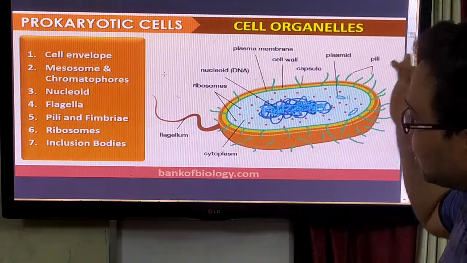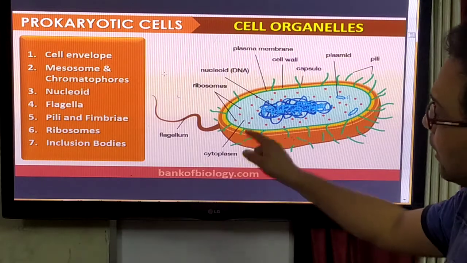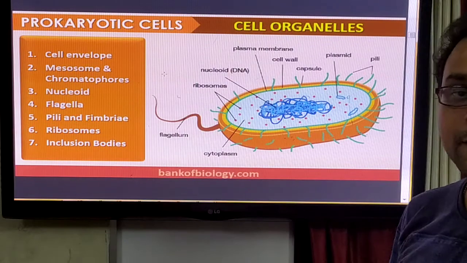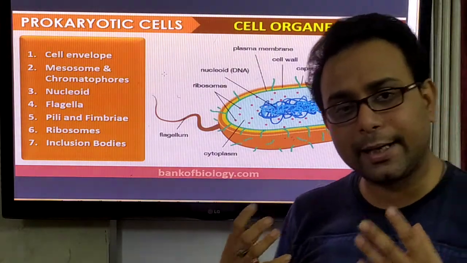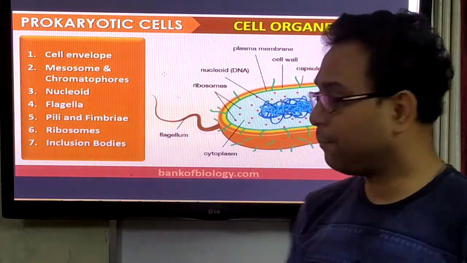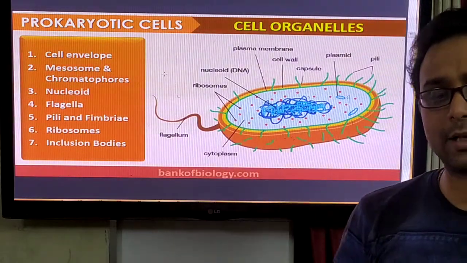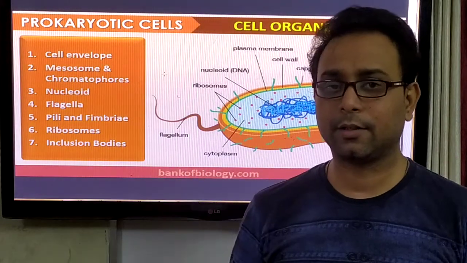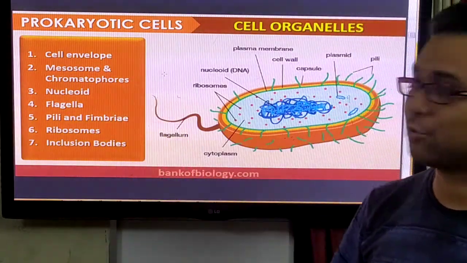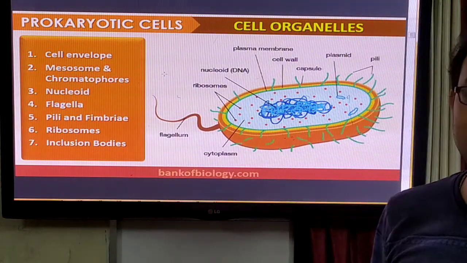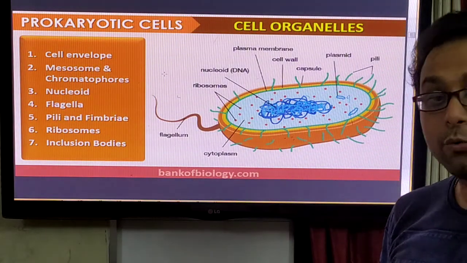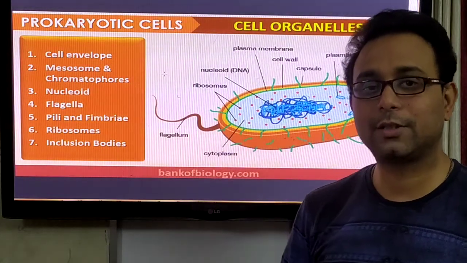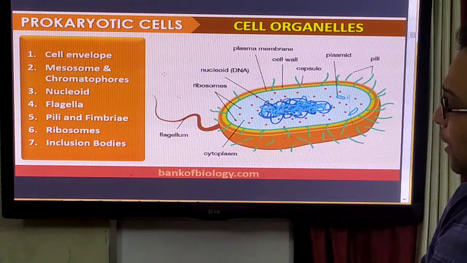Bacteria have different structural parts. Bacteria are covered by a membrane called the cell envelope. Every cell requires energy in the form of ATP because it is living. But in bacteria the mitochondria is absent. So how do they produce their energy? By the use of the mesosome. And the DNA, which is not well developed, is called the nucleoid.